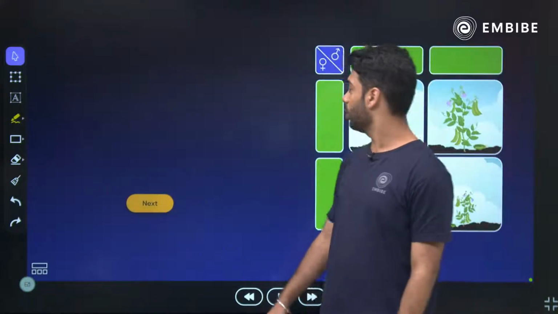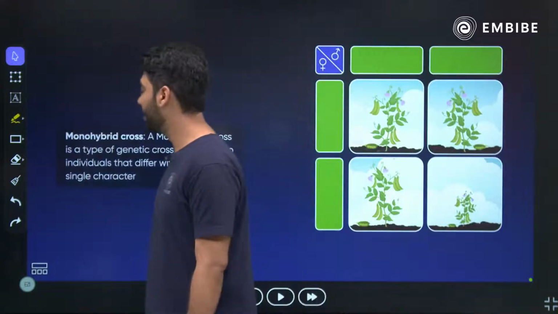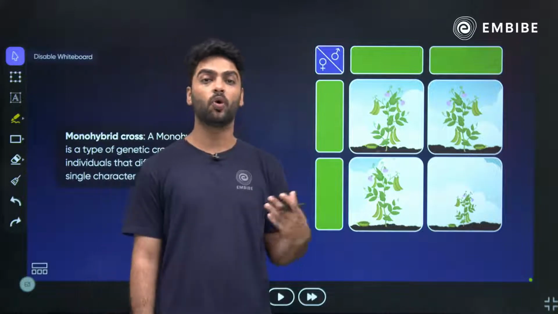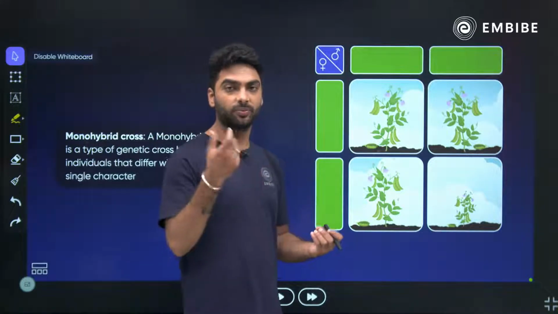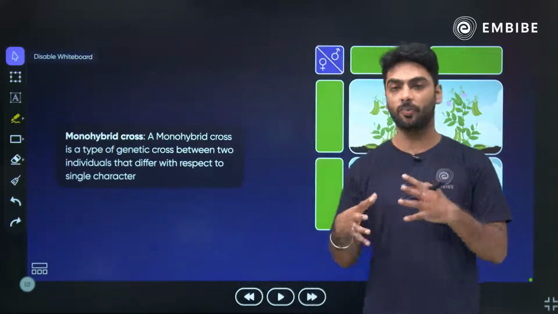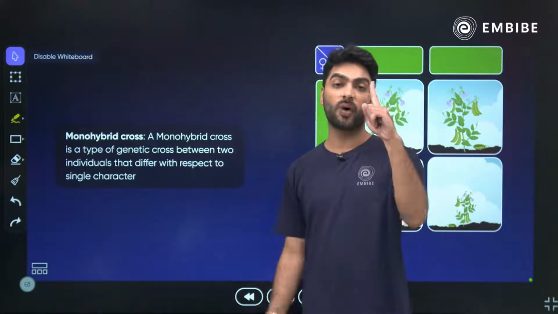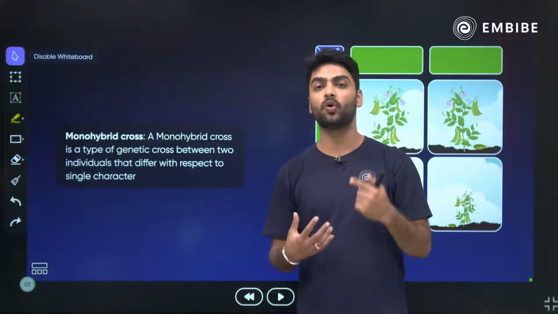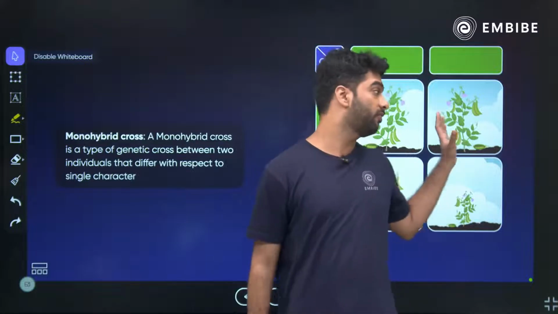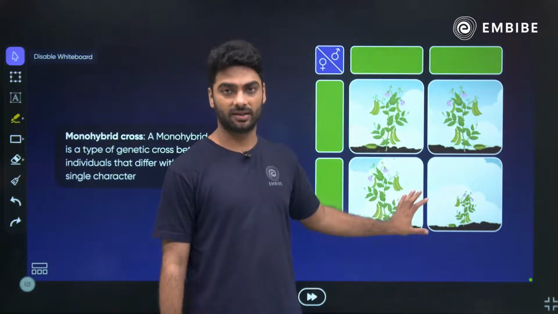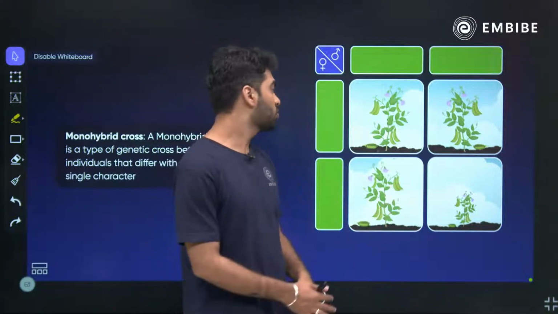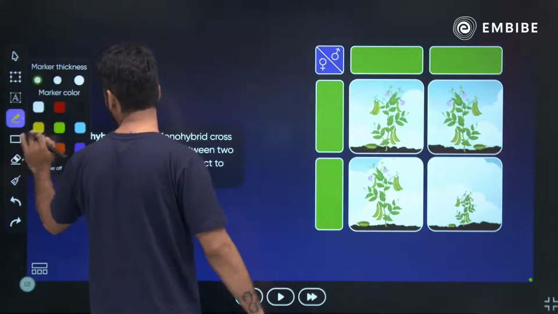Then we move on with the next one. Now this is very interesting, because here we are talking about monohybrid cross. Monohybrid, mono means one, hybrid is the combination. So when we are studying only one character, that is called a monohybrid cross. Like over here we are only studying the height. So what are the combinations that we have over here?